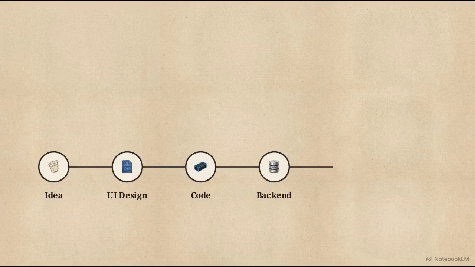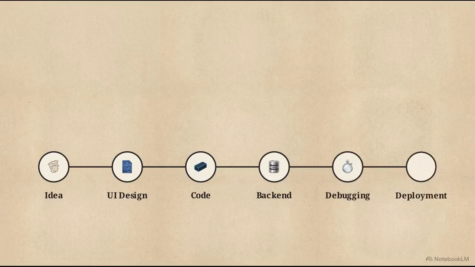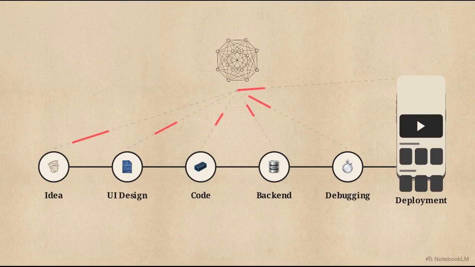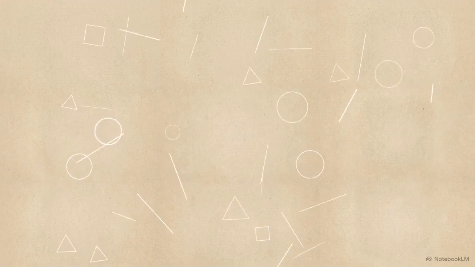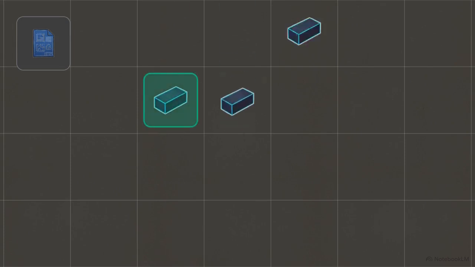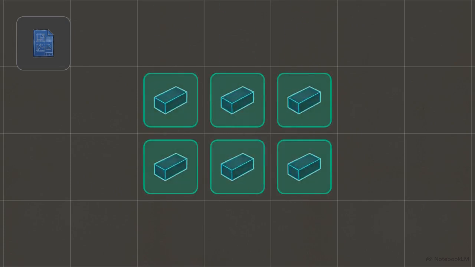This diagram maps the 6 stages to build an app: idea, UI design, code, backend, debugging, and deployment. We'll apply this framework to build an anime streaming app. Notice how the AI partner injects directly into each node, generating layouts, widgets, and backend logic. If you attempt to generate code before defining the architecture, the AI will produce fragmented, unusable scripts. Mapping out this lifecycle ensures your inputs remain focused and logical at every step.